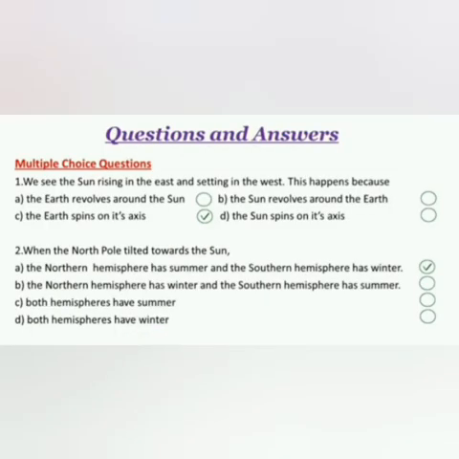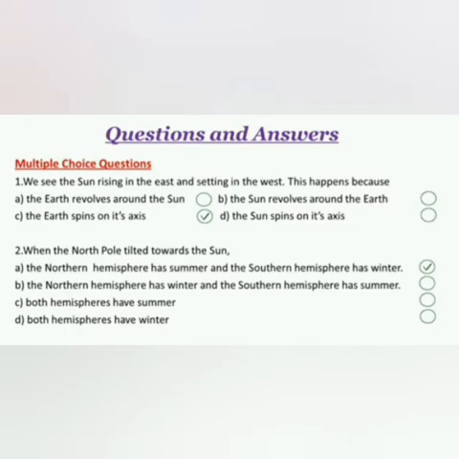Now it's time to do some exercises. First exercise, multiple choice questions. First question, we see the sun rising in the east and setting in the west. This happens because, A, the earth revolves around the sun. B, the sun revolves around the earth.